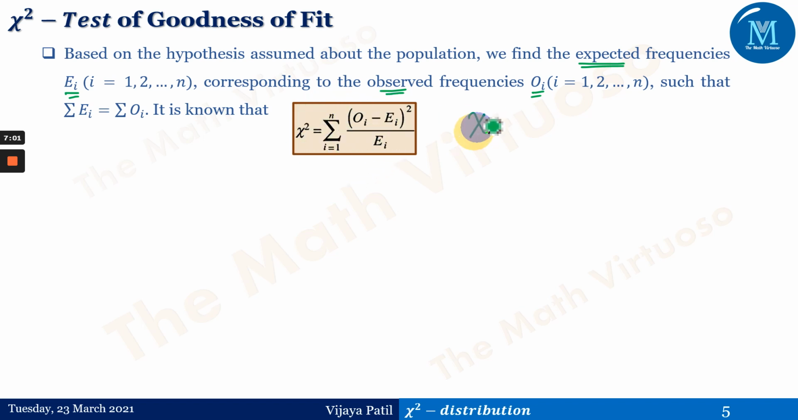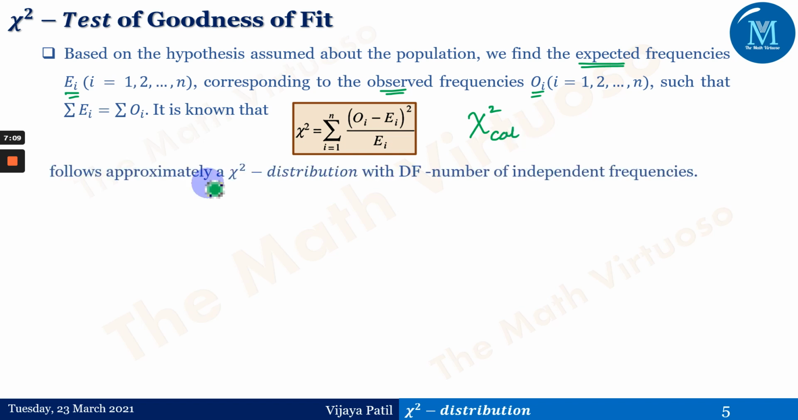So you can say that this is nothing but chi-square cal, or calculated. We have to calculate it and check that. It follows approximately a chi-square distribution with the degrees of freedom, that is the number of independent frequencies.